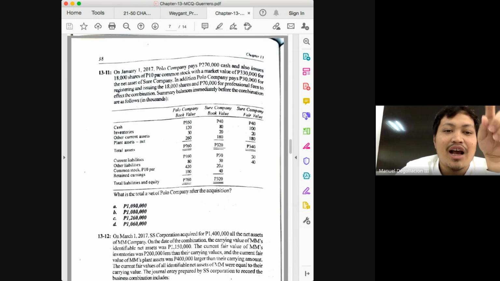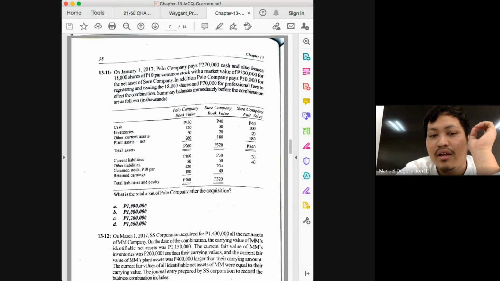I could just change cash to 360, and to balance out the assets and liabilities and equity, I will make current liabilities from 160 to 170. And the first question would be, how much would be the resulting goodwill or gain? And again, your answer would be 330. Second question, how much would be the cash after the acquisition? Okay, and in this problem, our answer would be 20.